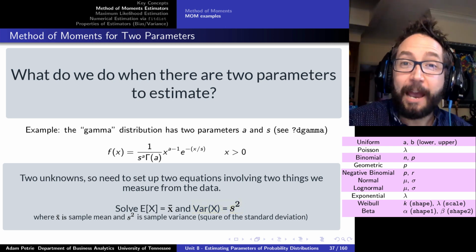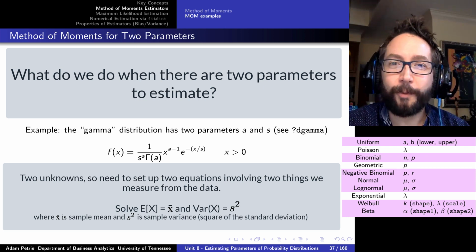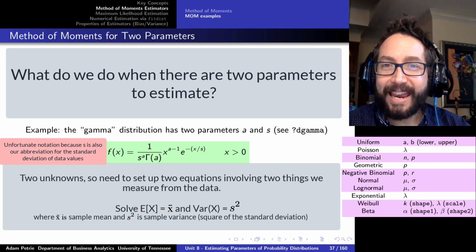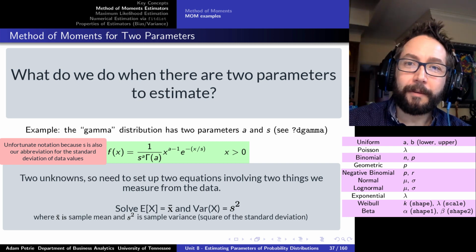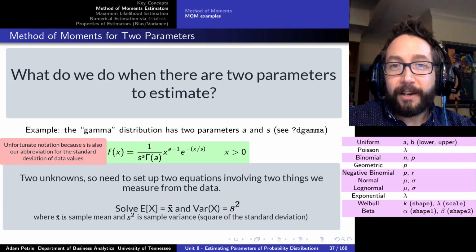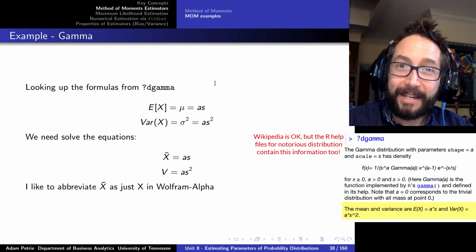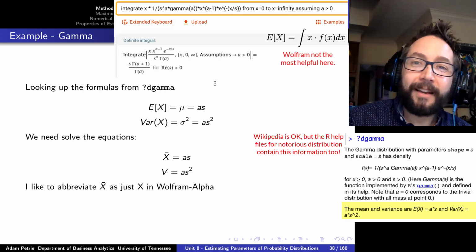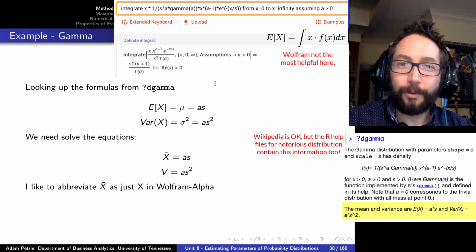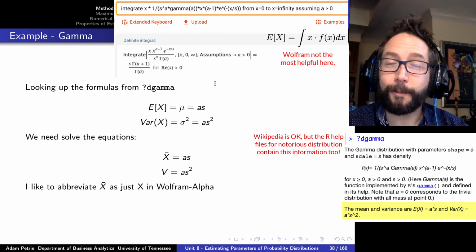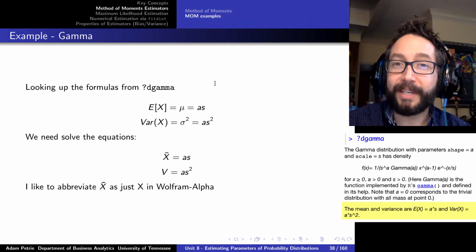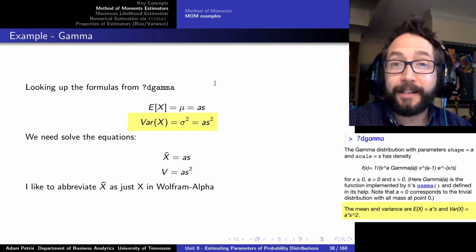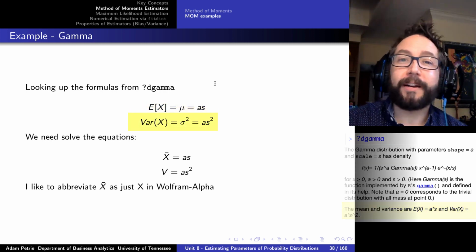So take, for example, the gamma distribution, which has the following equation for the PDF. There's two parameters that we would need to estimate from the data, the A and the S parameter. So how could we do this? Well, we could actually calculate the mean and the variance of this distribution on our own, or we could take a quick trip over to Wikipedia and ask what these two formulas are. In this case, these two formulas are relatively simple. The formula for the average of the PDF is just a times s, and the formula for the variance of the PDF is just a times s squared.